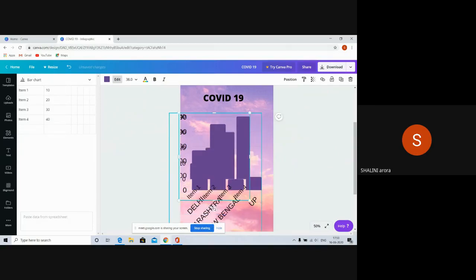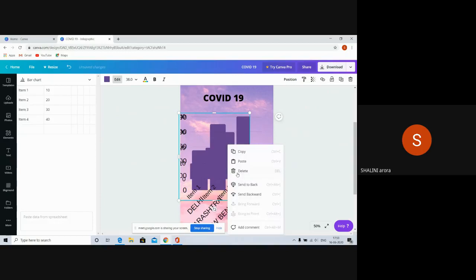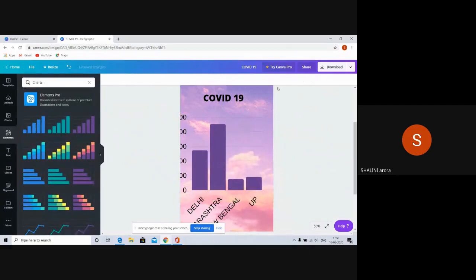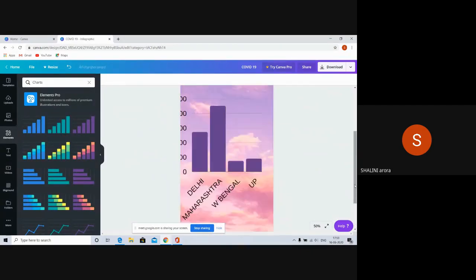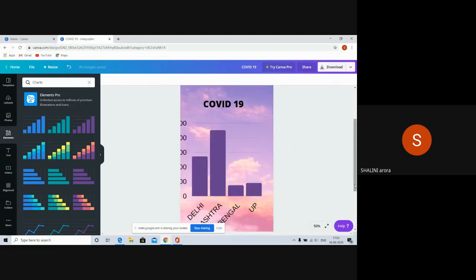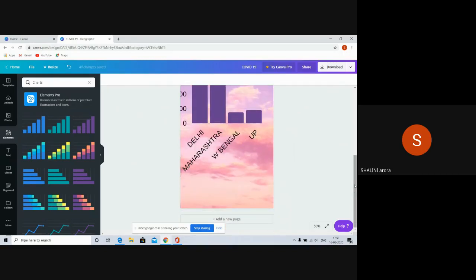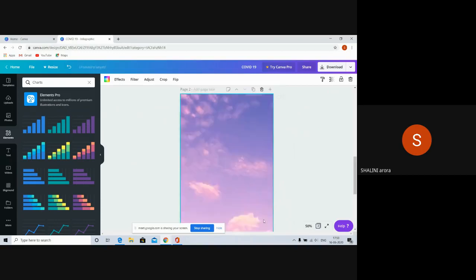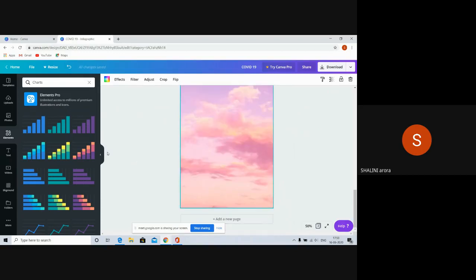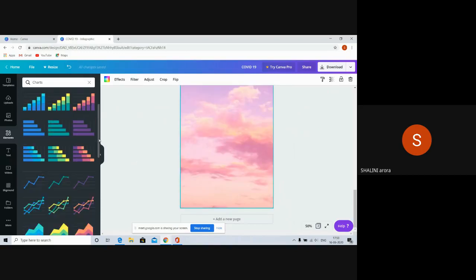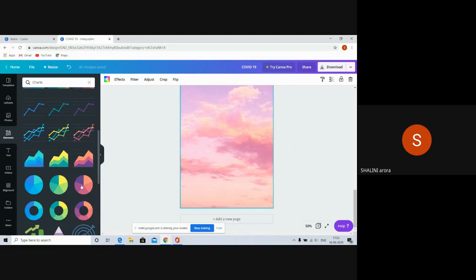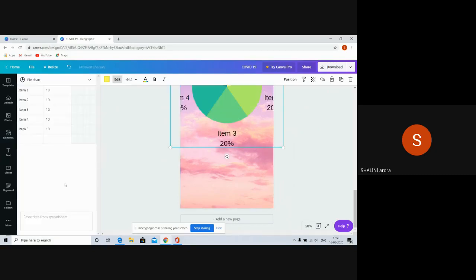It has come twice actually, so we can delete one from here. See, this is the graph we have made on COVID cases. Likewise, we can make a pie chart also. How to make a pie chart? It is there in the elements only. See the pie chart. Suppose I take this one.